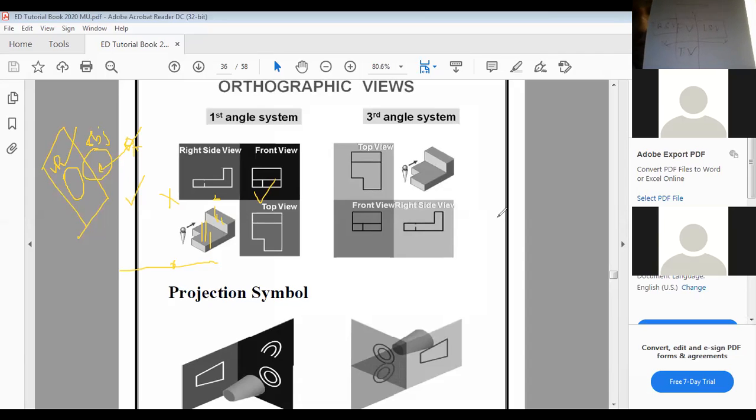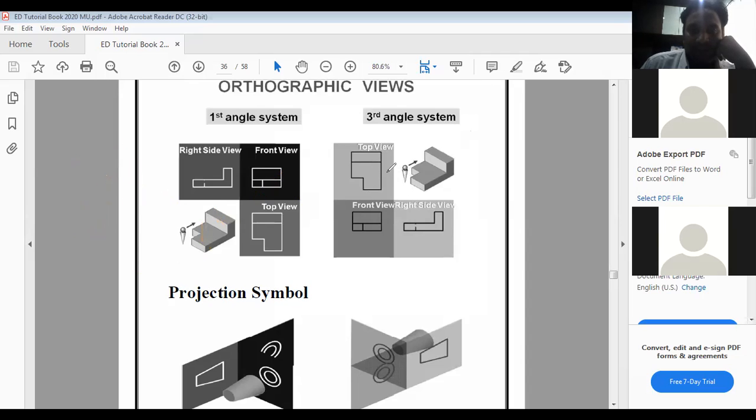Okay. Now I am coming to the third angle projection method. So first of all, just see this particular drawing. First of all, I will clear the drawing. I told you when the views are rotated 90 degrees from first to second, in second we cannot make it because of the overlapping. So from second to third, there will be a rotation of 90 degrees.